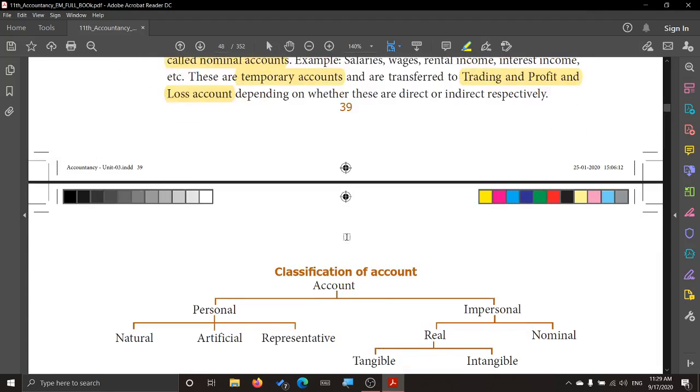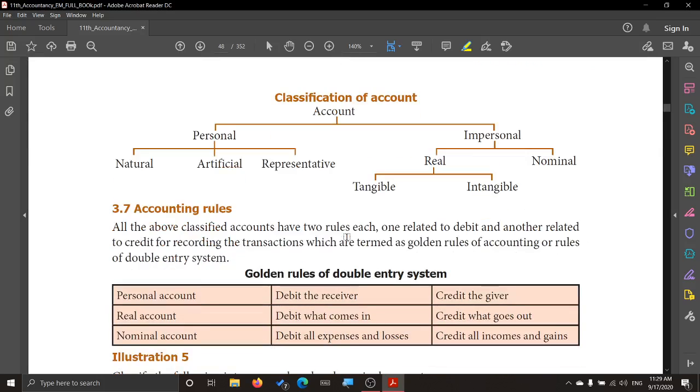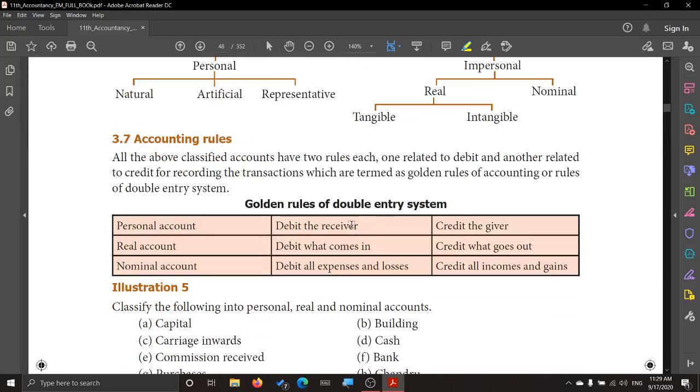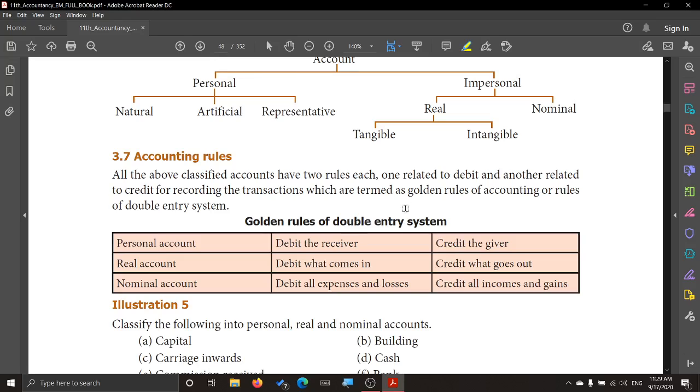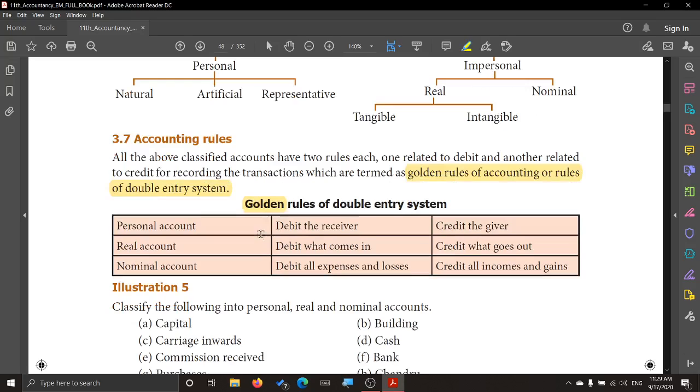Okay children, next we go on to see the accounting rules. Now accounts have to follow some rules, and these rules of double entry, we call them golden rules. They are very important. So the accounts have two rules, one related to debit and the other related to credit. So the recording of the transactions is governed by what are termed the golden rules of accounting, the rules of the double entry system.